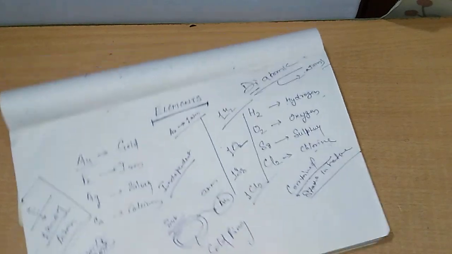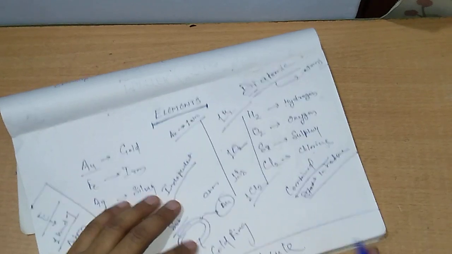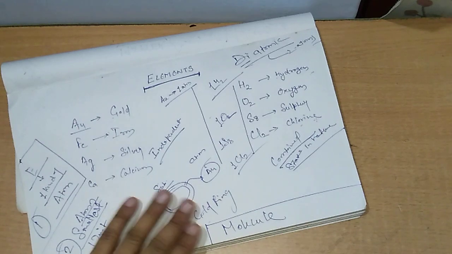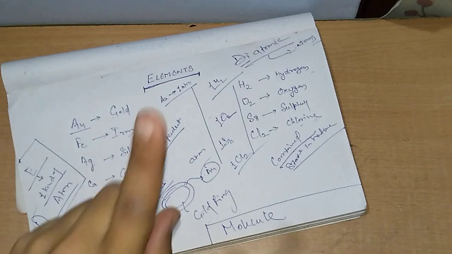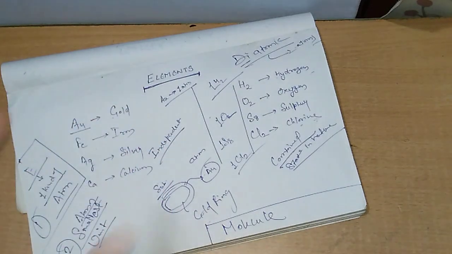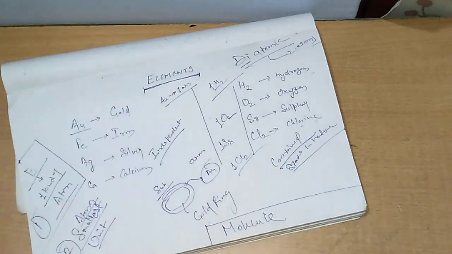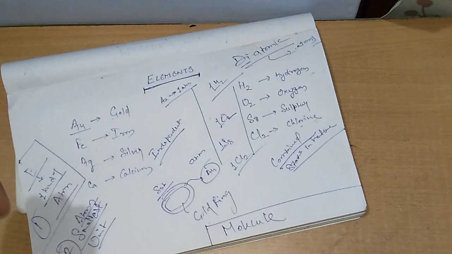So what is the definition of molecule? Atom we have discussed already. An atom is the smallest unit of an element that shows all the properties of that element. Clear? And what is an element? An element is the simplest form of a pure substance and is made up of only one kind of atom. Clear?